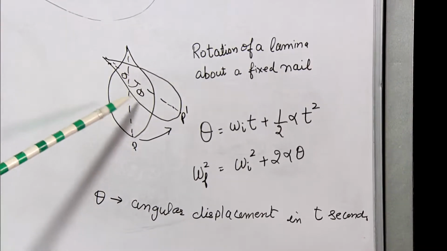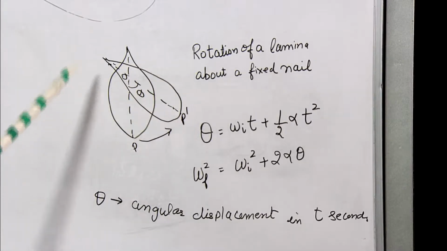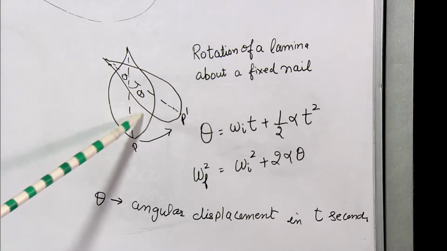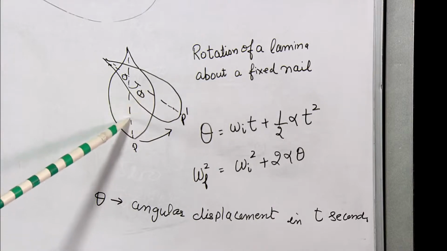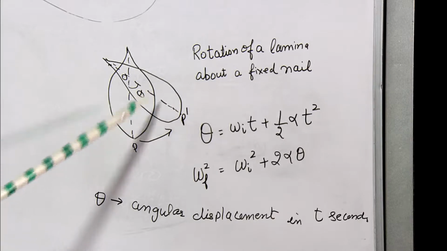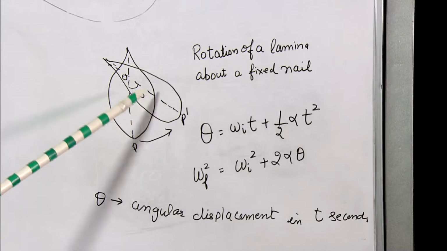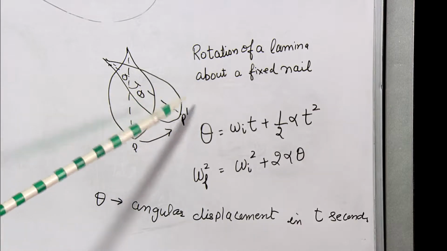First thing is that we have theta is equal to omega t, and there is an angular velocity. If the body is moving through an angle theta, with initial angular velocity omega i and final angular velocity omega f, then omega f is equal to omega i plus alpha t.